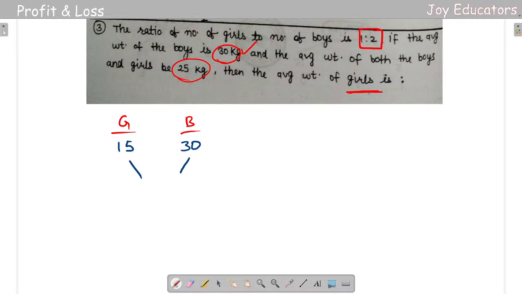The average weight of both boys and girls is 25, so 25 here. Finally, I remove this from this and get 5 here, and this from this I get 10 here. So finally it is 1 is to 2.